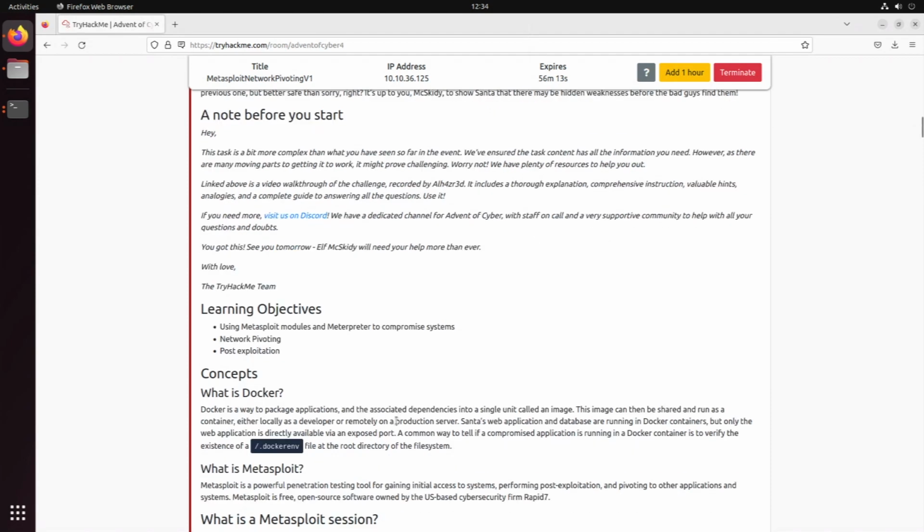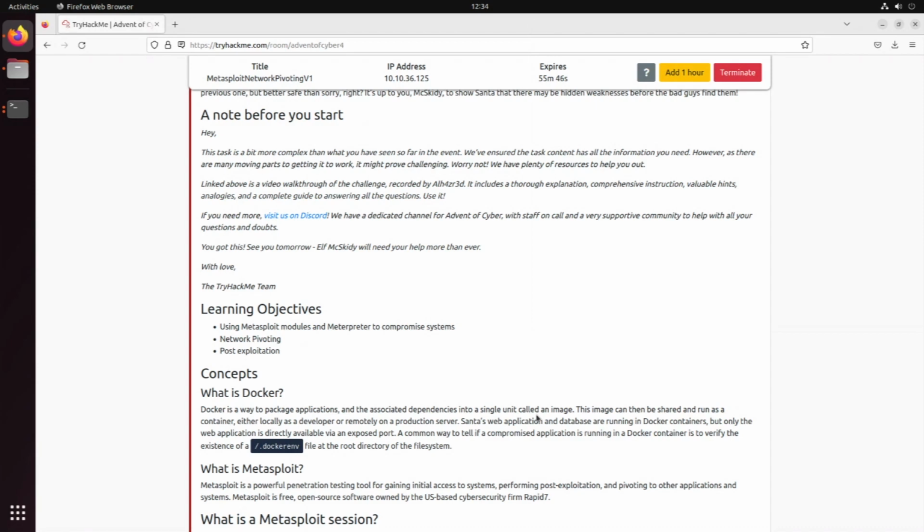First of all, we're going to be talking about Docker. So Docker is a way to package applications and the associated dependencies into a single unit called an image. And this image then can be shared and run as a container locally as a developer or remotely on a production server. And Santa's web application and database are actually running in Docker containers. But only the web application is directly available via an exposed port.